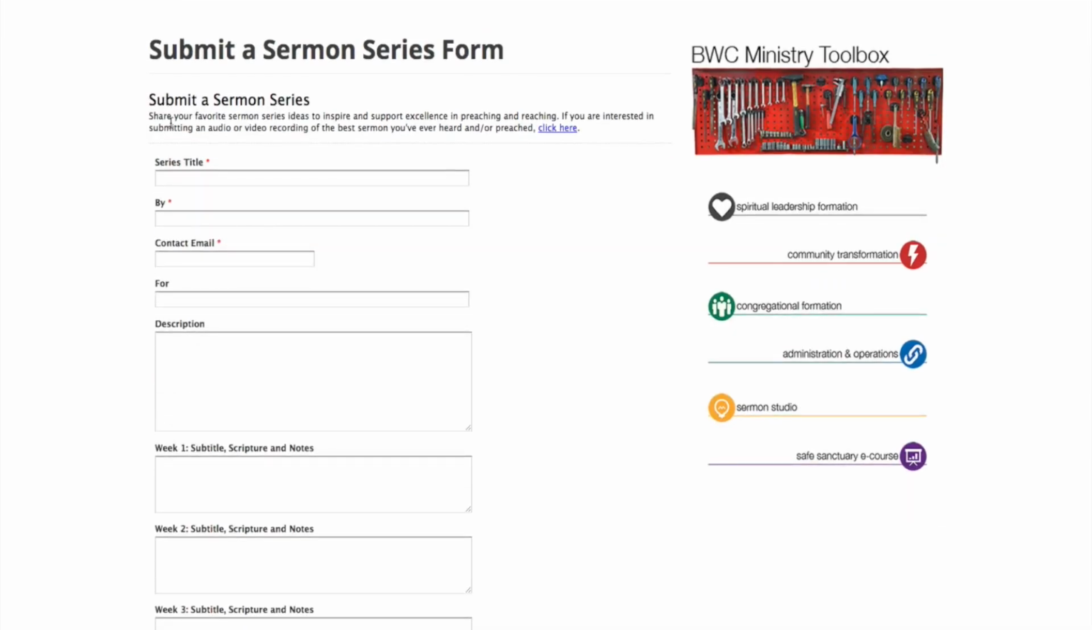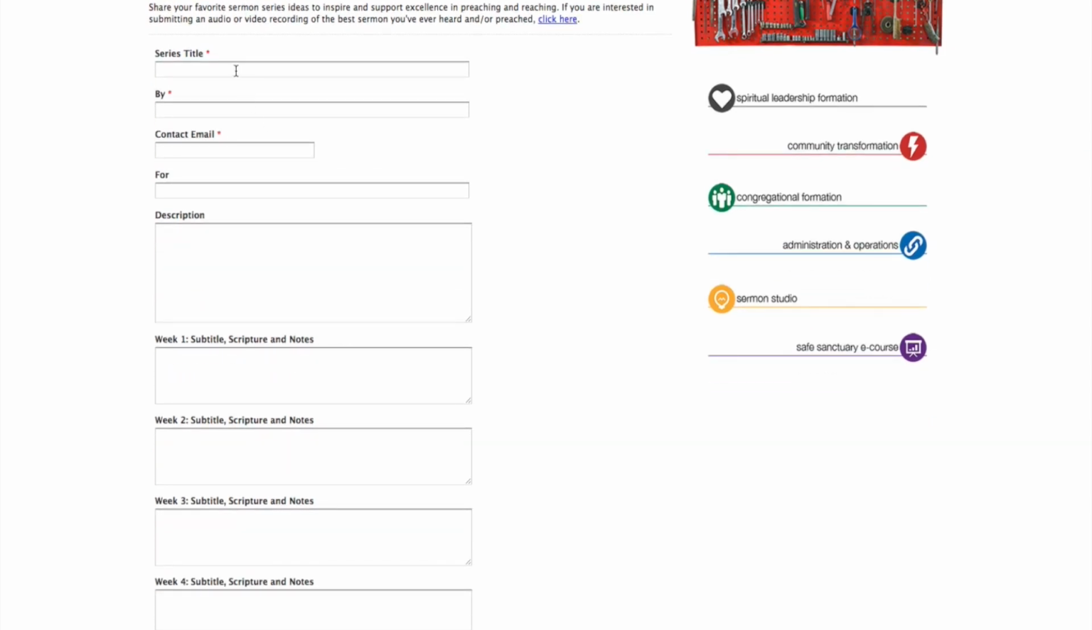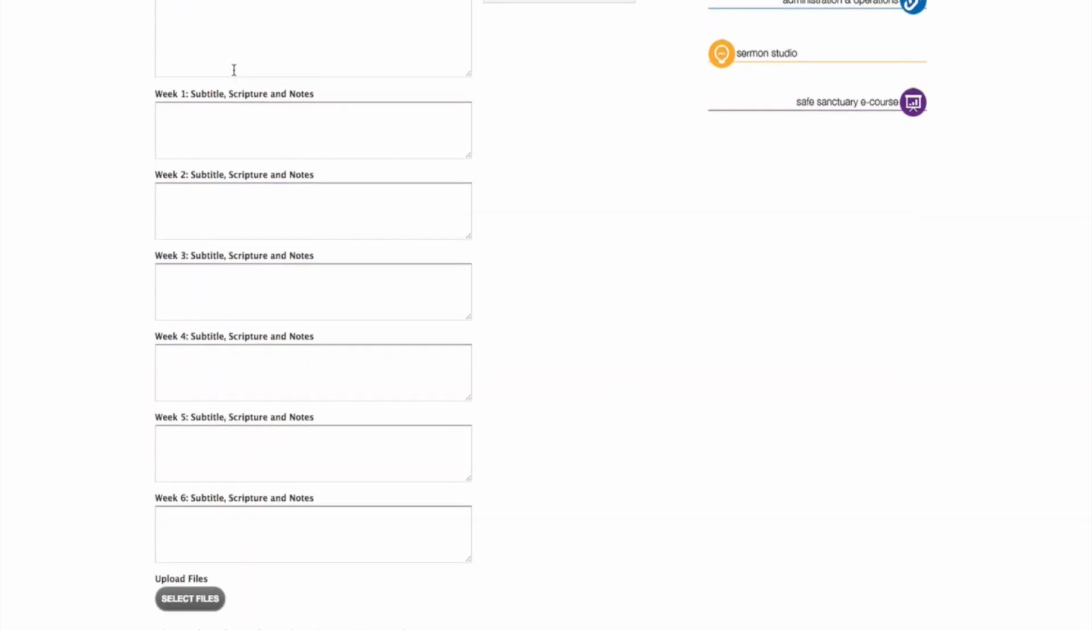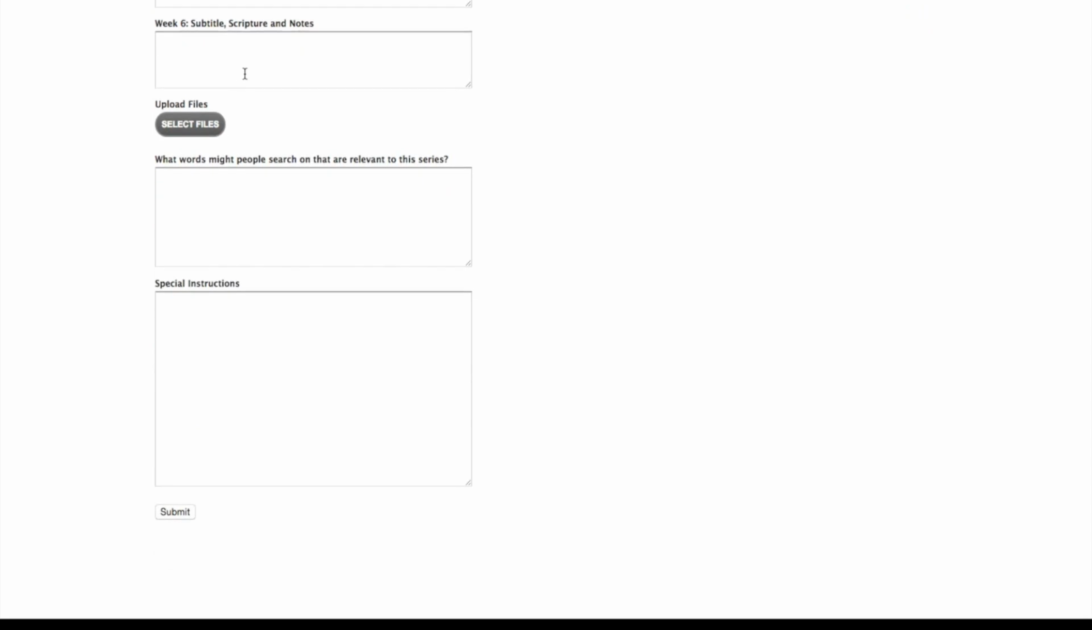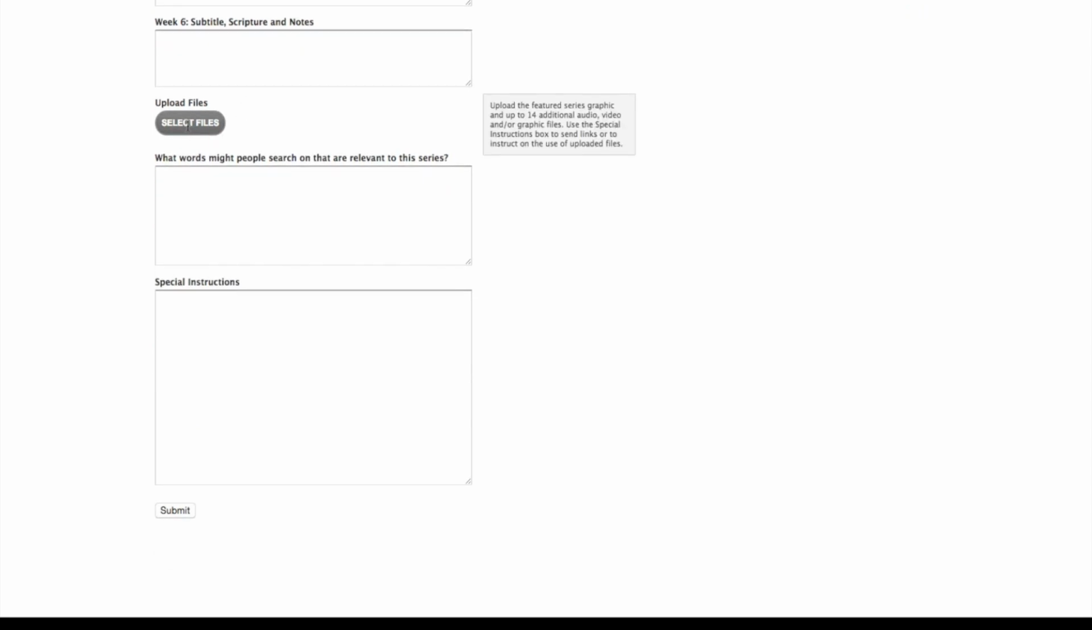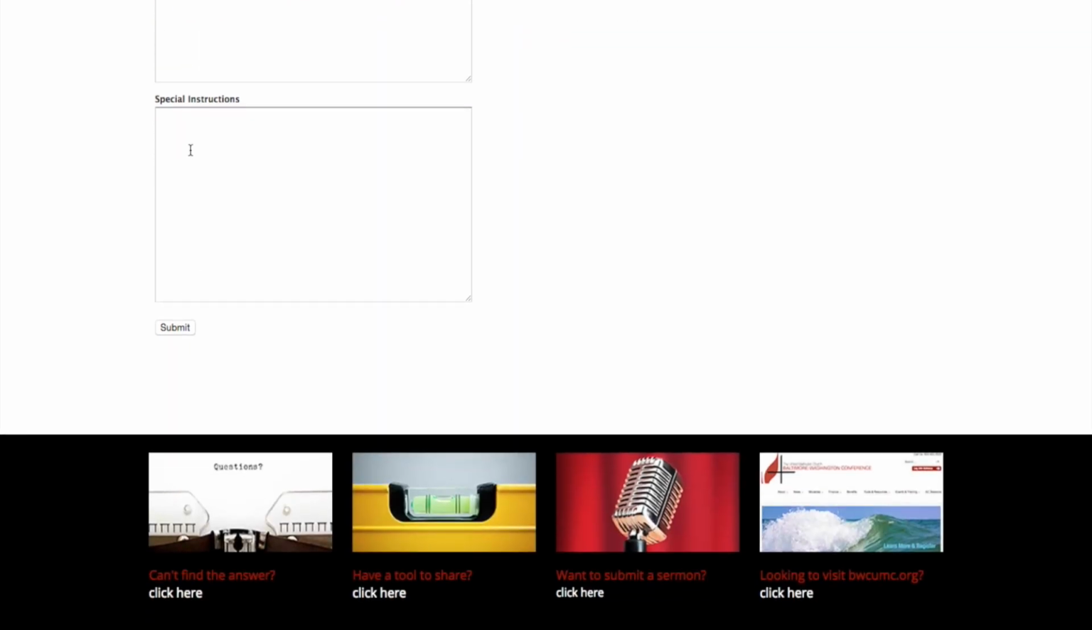You'll come to a form location that asks if you want to share your favorite sermon ideas. Go ahead and complete the form below. Once you've completed all of the information indicated, you can upload your file, give any special instructions, and click Submit. You've just submitted a sermon series.